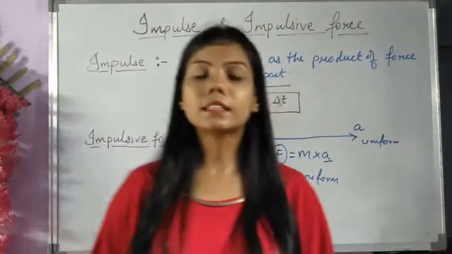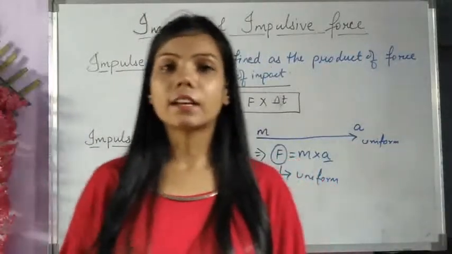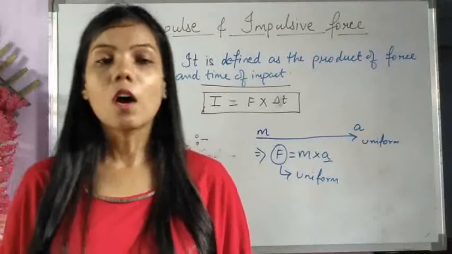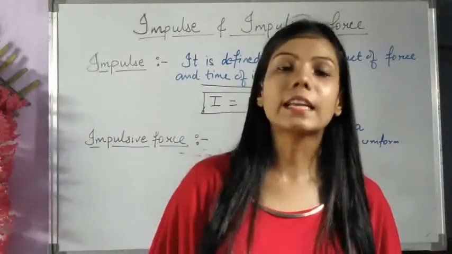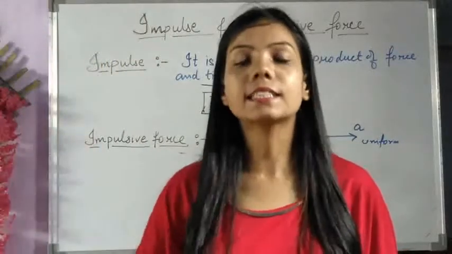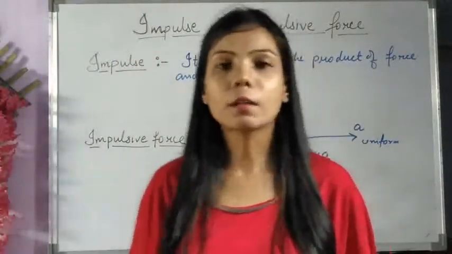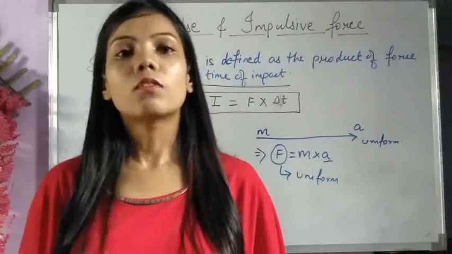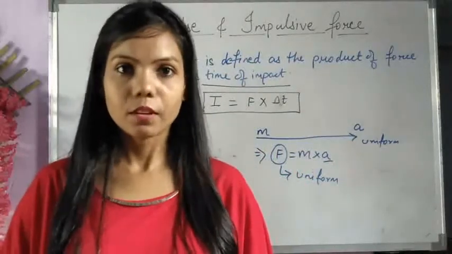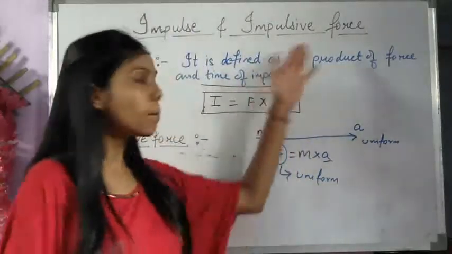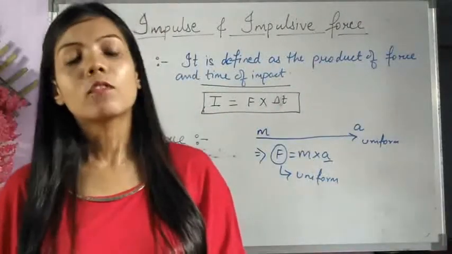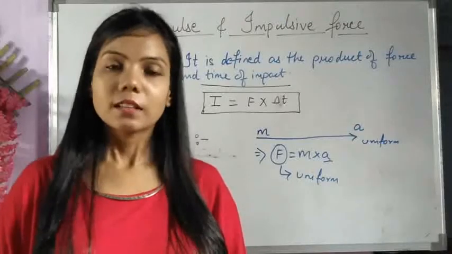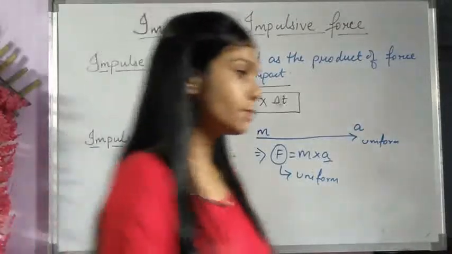But there are certain situations in which acceleration varies, or cases in which force increases suddenly and decreases also. Force does not remain constant or continuous for any good length of time. So that is impulsive force, when the force changes continuously with the time of application. This is known as impulsive force.